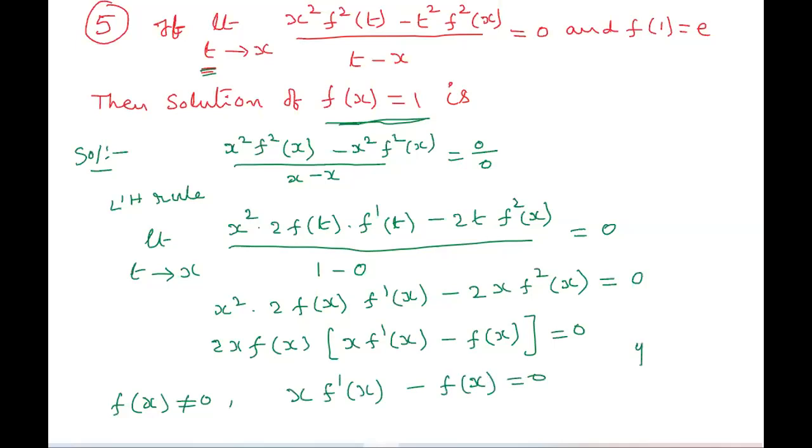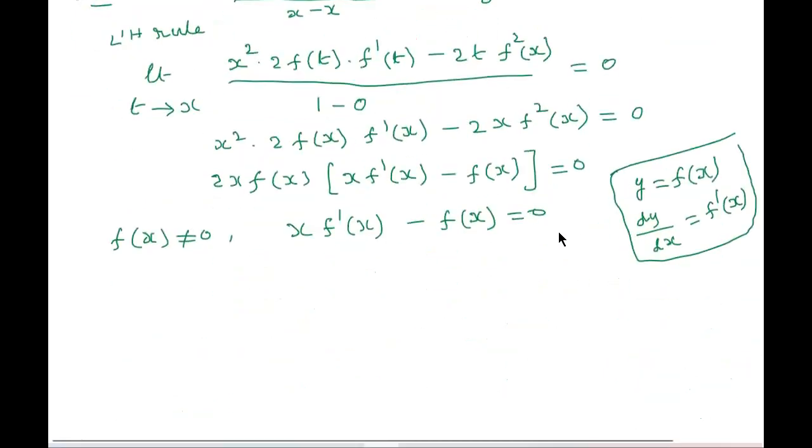Here we know that y is equal to f of x only. Do the derivative, what happened? dy by dx is equal to f dash of x. Students, have you understood? Always we are taking f of x as y only. So by using this condition, we will solve.